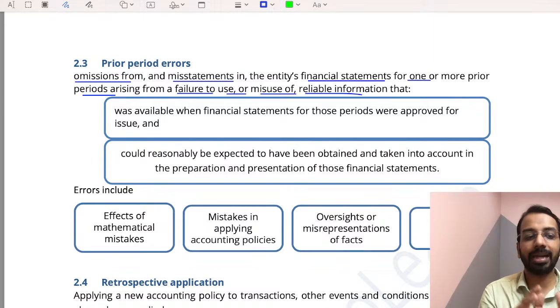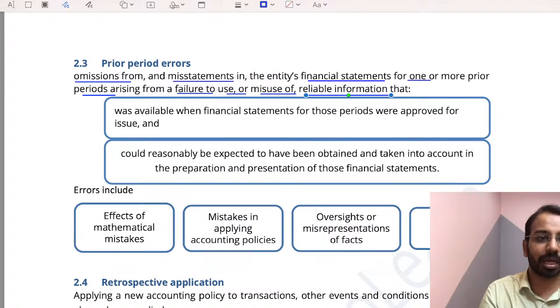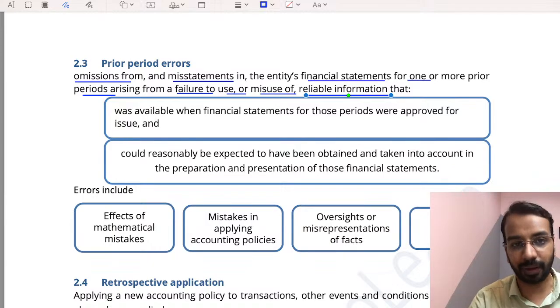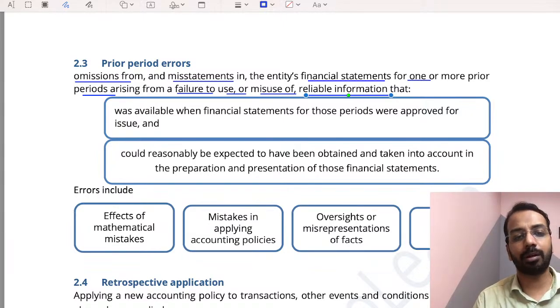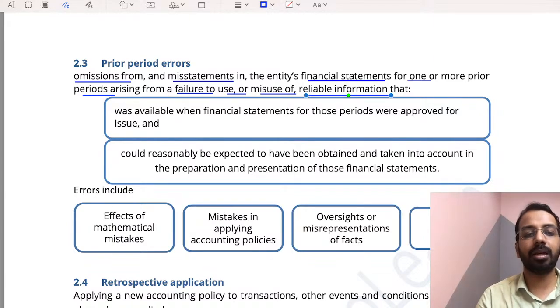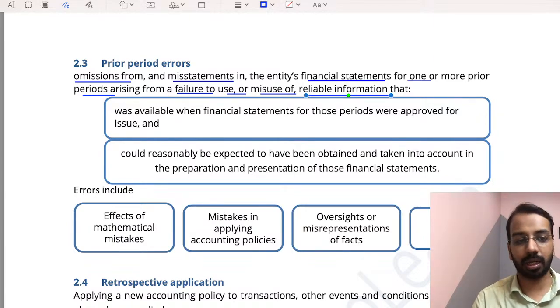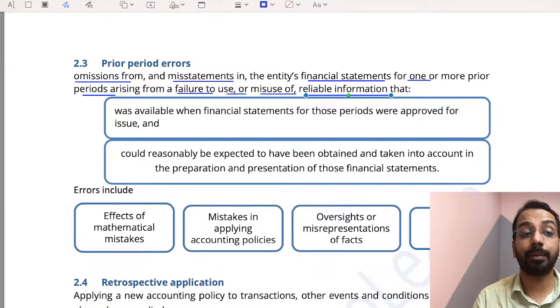Means I had some information, I did not use that information, or I had some information, I did not use it the right way. So whatever information is available, if I am not preparing financial statements based on that, that can be an error. A simple example could be depreciation. I made a formula error or calculation error. So that is what we say to be a prior period error.